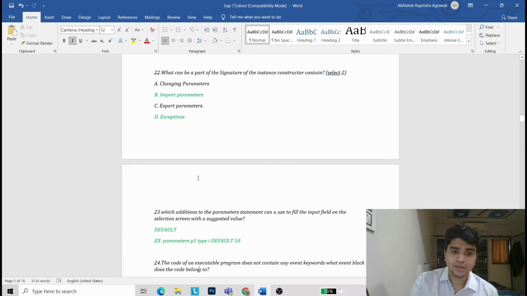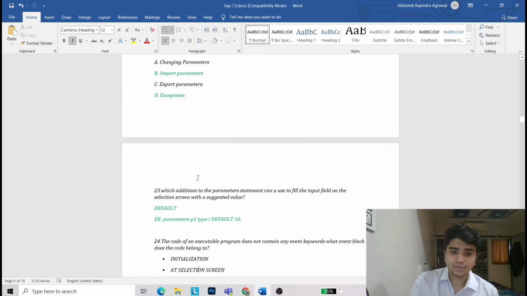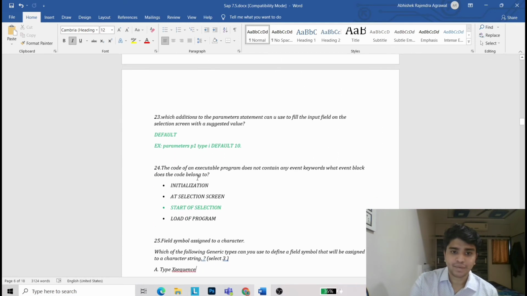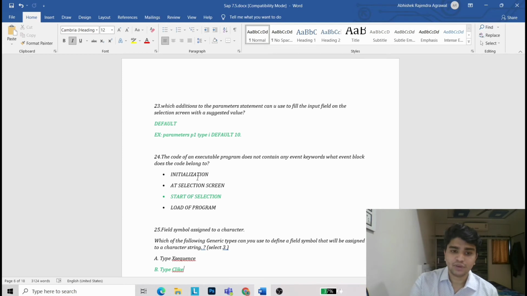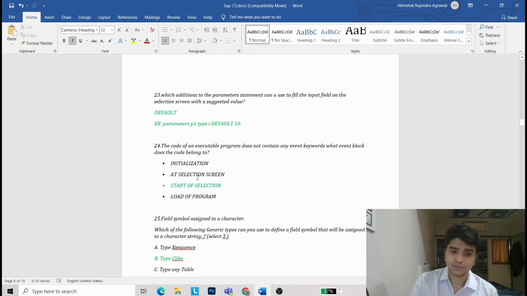Now 23. Which addition to the parameter statement can you use to fill the input fields on the selection screen with the suggestion value? It is DEFAULT, for example PARAMETERS p1 TYPE i DEFAULT 10. Now 24th question. The code of executable program does not contain any event keywords. What event block does the code belong to? It is START-OF-SELECTION.